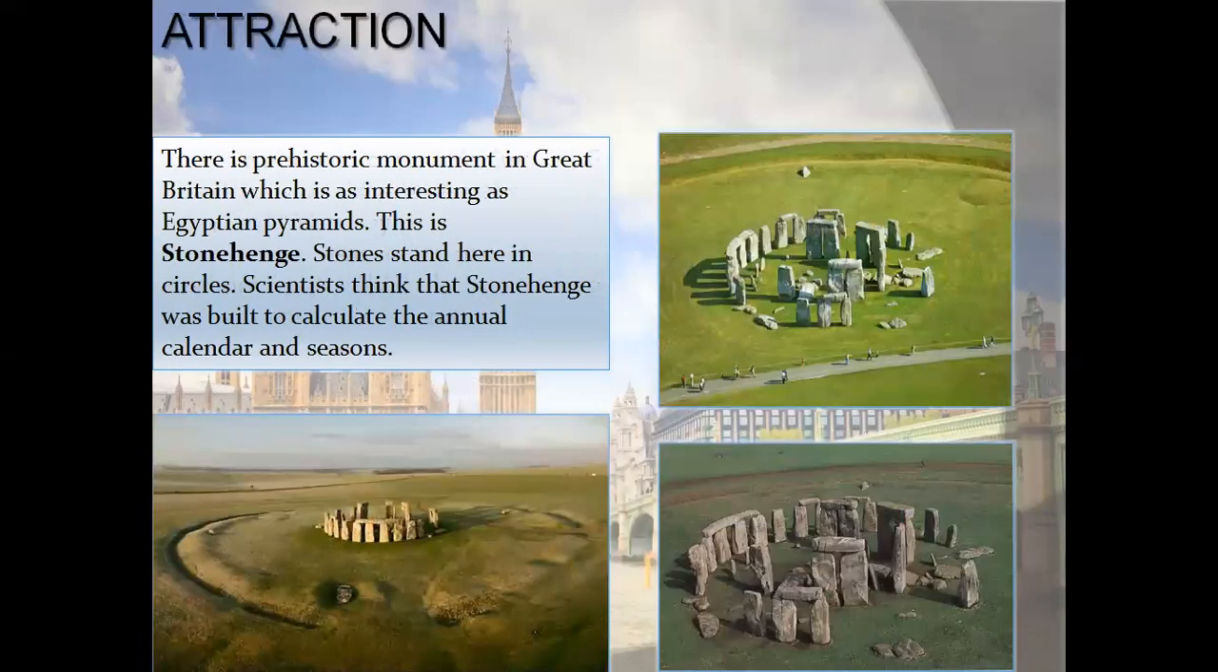So, what kind of attractions can you find in the UK? There is a prehistoric monument in Great Britain, which is as interesting as the Egyptian pyramids. This is Stonehenge. Stones stand here in circles. Scientists think that Stonehenge was built to calculate the annual calendar and the seasons.